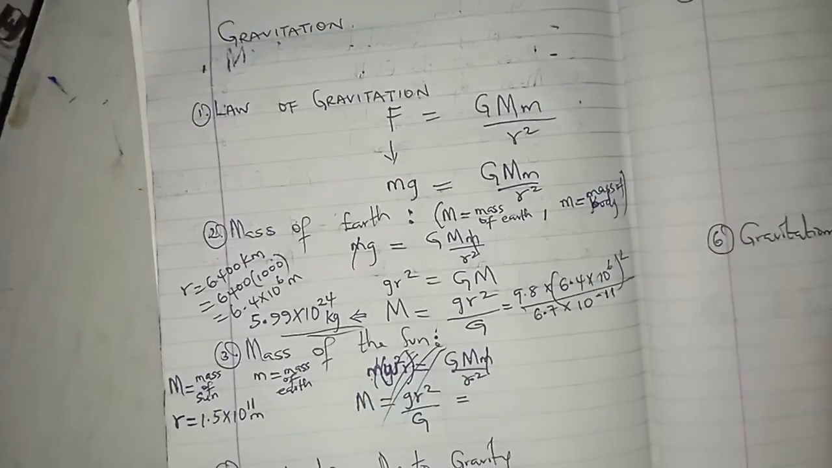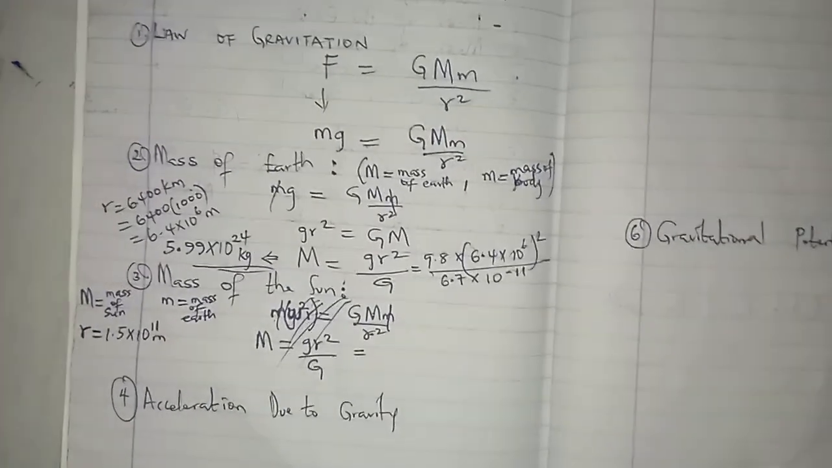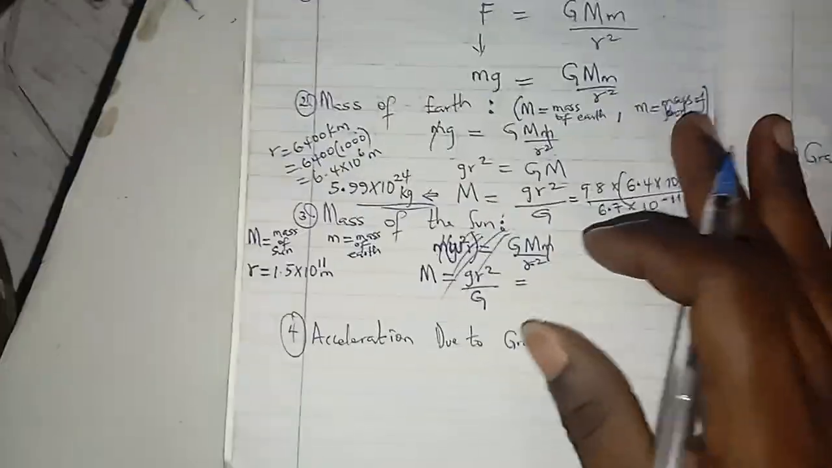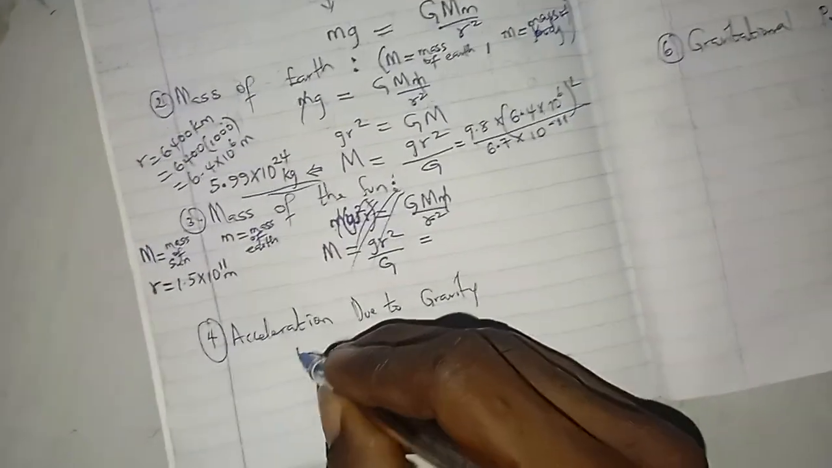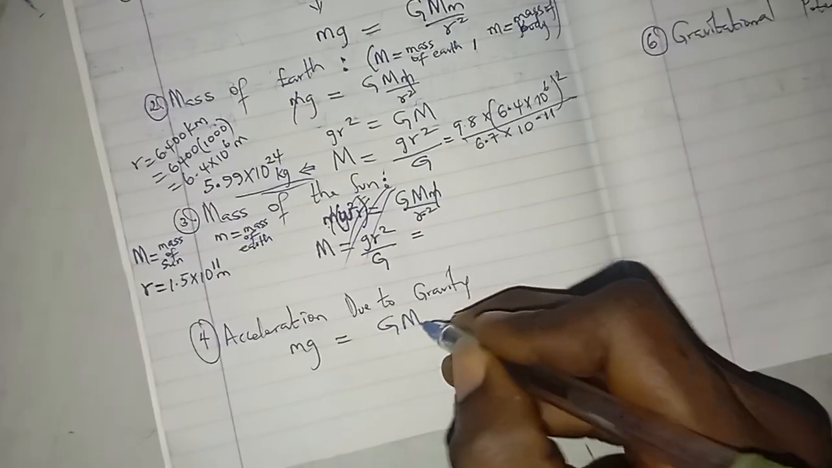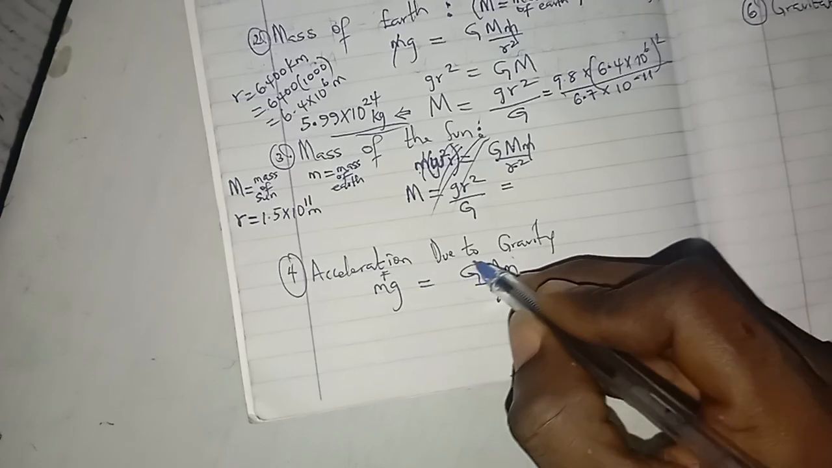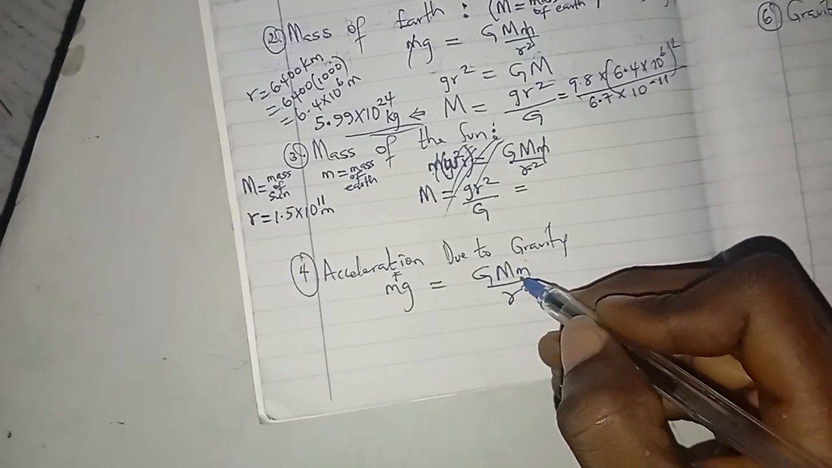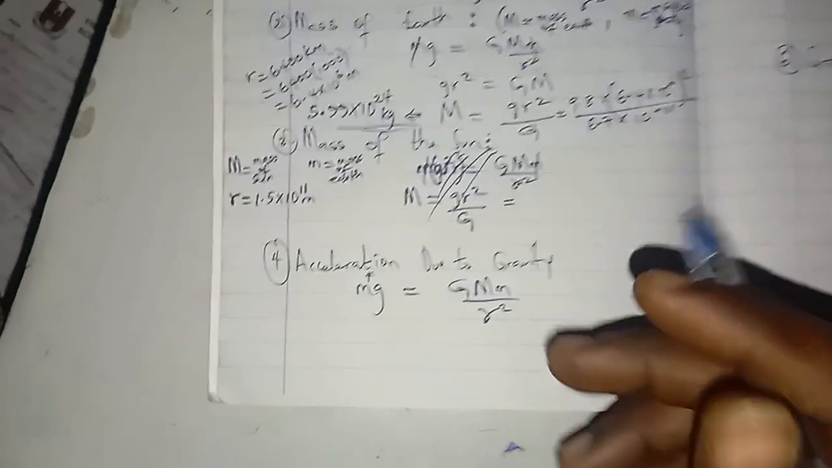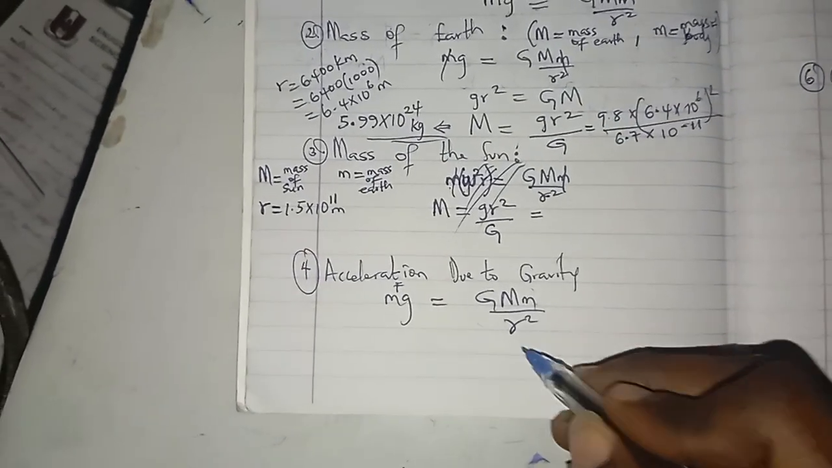If you remember when we started, we outlined the things we are doing. The next one is gravity, that is g, acceleration due to gravity. So let me come back here and do it. Acceleration due to gravity is simply going to be from mg equals GMm over r square. I want you to always know that this is the sentence saying that force from Newton's law is equal to the mass of the bigger body and mass of the smaller body, inversely proportional to the distance apart.